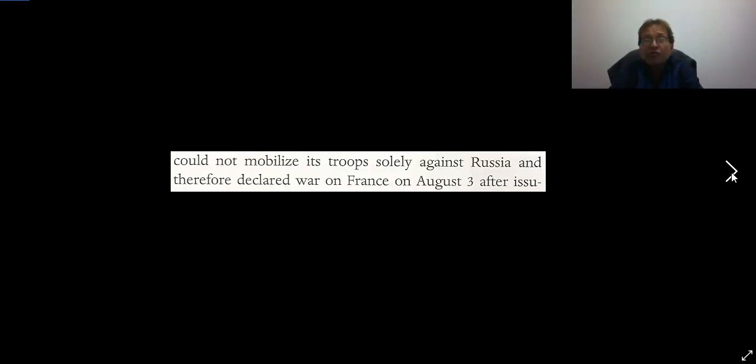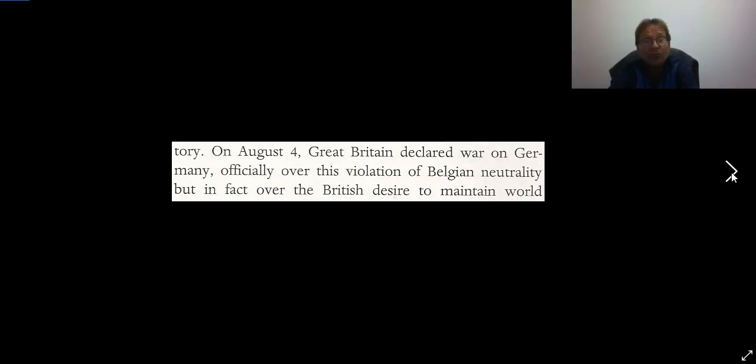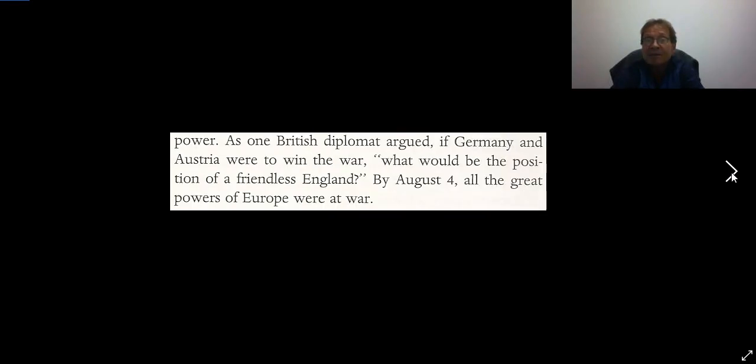Under the Schlieffen plan, Germany could not mobilize its troops solely against Russia and therefore declared war on France on August the 3rd, after issuing an ultimatum to Belgium on August 2nd, demanding the right of German troops to pass through Belgian territory. So on August 4th, Great Britain declared war on Germany, officially over this violation of Belgian neutrality, but in fact over the British desire to maintain world power. As one British diplomat argued, if Germany and Austria were to win the war, what would be the position of a friendless England? So by August 4th, all the great powers of Europe were at war.